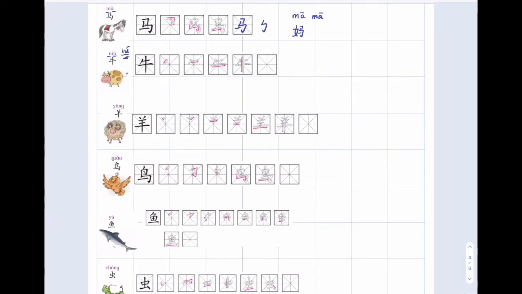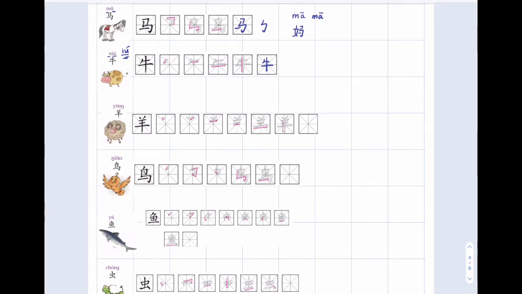Niu, let's see how to write it. Obviously, it means ox, it means cow, it's the general term for ox. 一, 二, 三, 四. So those two animals are also included in the animal zodiac, the Chinese zodiac animals.